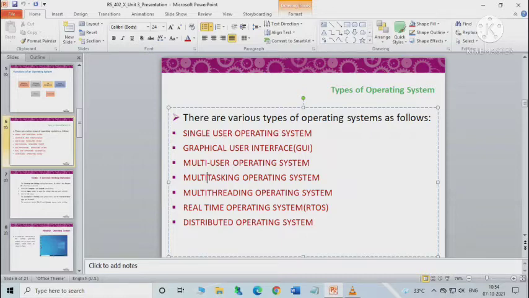Next one is multi-threading operating system. Here it is. Suppose you host a game server online and your friend will utilize the different parts of the same game by connecting with your machine at the same time. So here all the resources will be utilized from your machine, okay, which can degrade the performance of your system. So this type of operating system allows different parts of an application or program to run simultaneously. Okay, but the disadvantage is that it delays the execution response of certain processes.